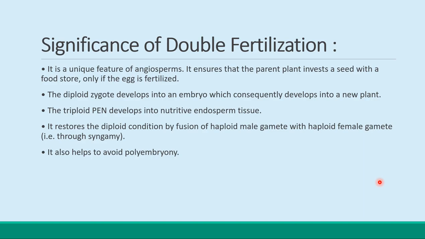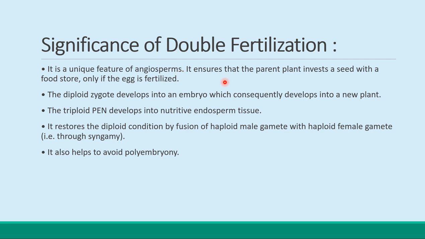Now we will see what are the significance of the fertilization. Double fertilization काही सगळ्या species मध्ये होत नाही. It is a unique characteristic of the angiosperms or the flowering plants. Then what are the significance of the double fertilization? का double fertilization important आहेत? त्याचे काय काय importance आहेत किंवा significance काय आहेत? So let's see the significance of the double fertilization. It is a unique feature of the angiosperms.